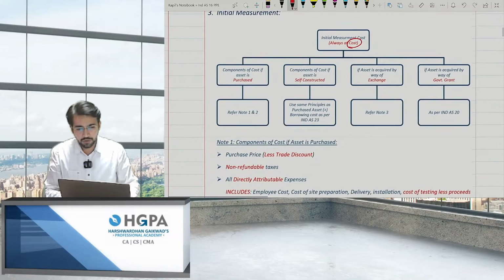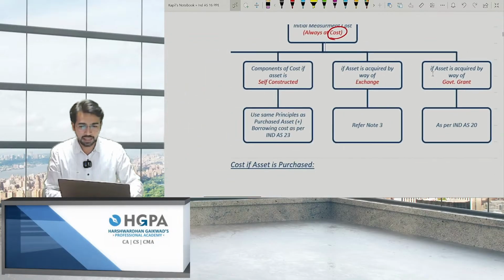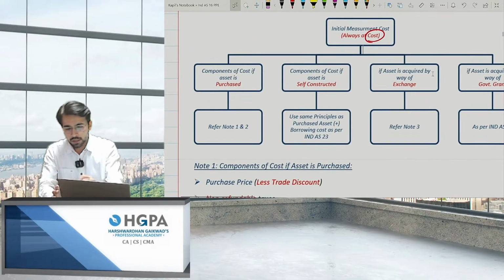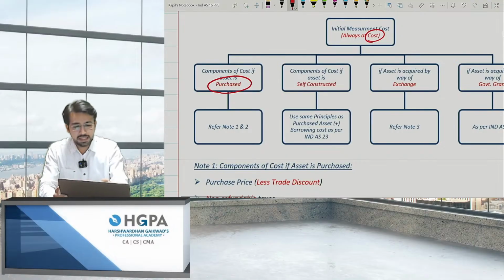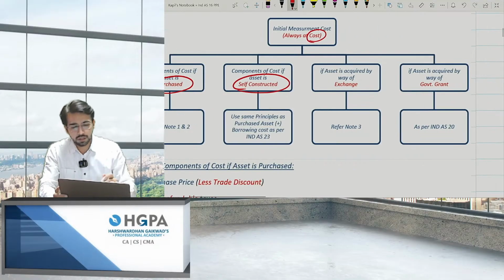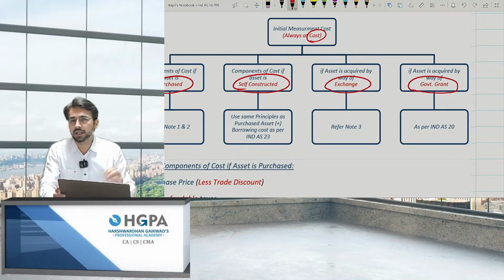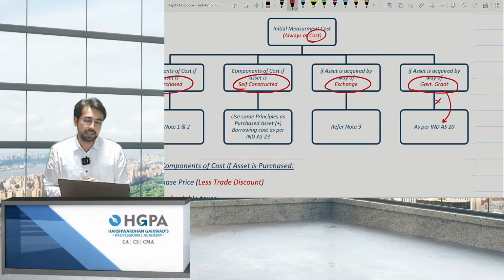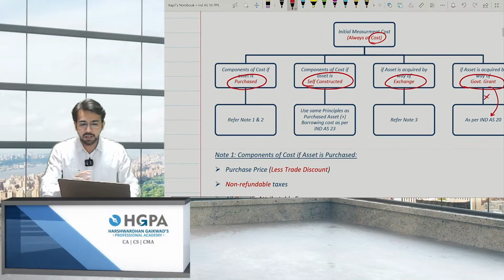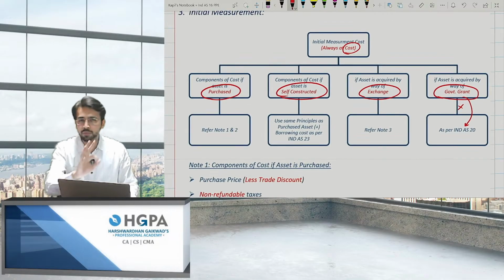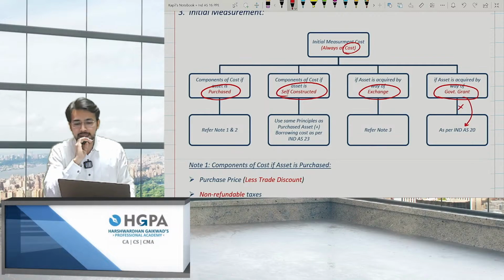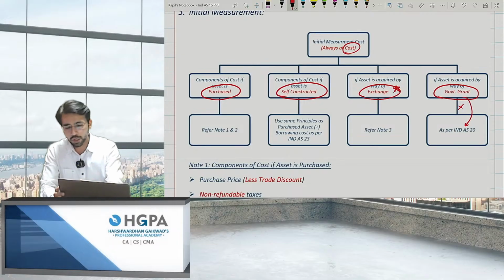Okay. Now there are 4 cases possible. The first one, purchased. The second is self-constructed. The third is exchange, and the fourth is government grant. Government grant is covered under Ind AS 20, so we don't need to study that, right? So we will not study about the government grant. For the first 3 points, if I purchase the asset, or if I construct it, or if I get it in exchange, this is also important, exchange. So I'll be talking one by one.